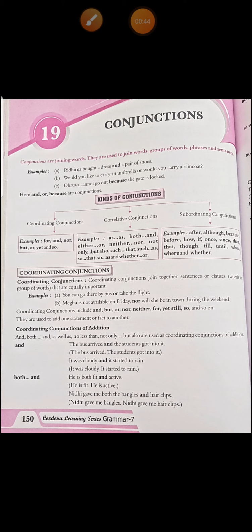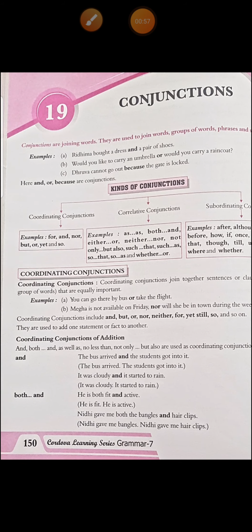They are used to join words, groups of words, phrases and sentences. What are the examples of conjunctions? And, or, because, but, whether, till, once, all these are your conjunctions. Now let's see some examples that are given here.